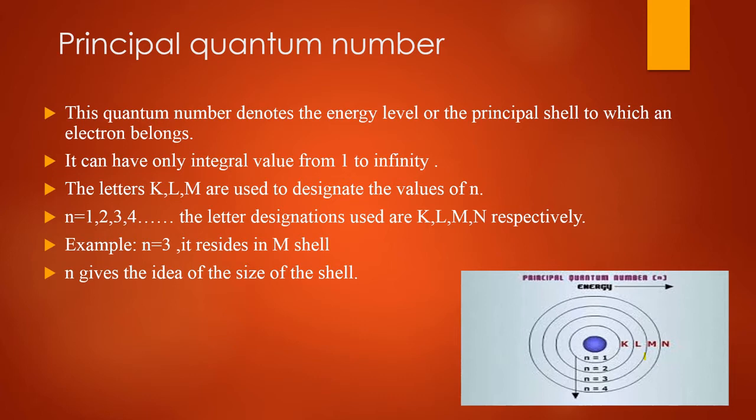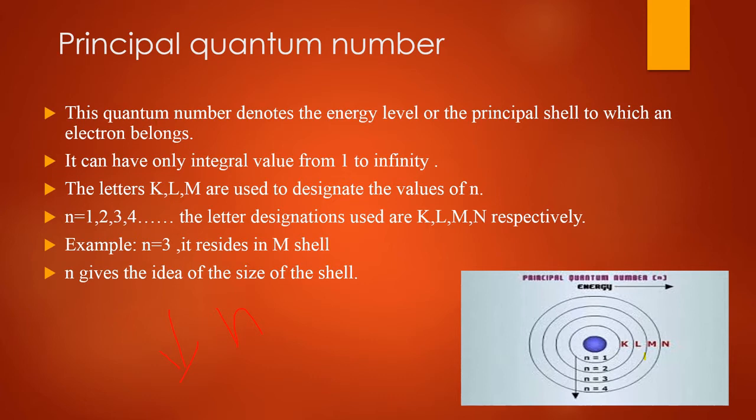And what is the value of n? The higher the value of n, the greater the distance of the shell from the nucleus. And we can say also, the lower the value of n, it means the electron is nearer to the nucleus. Electron is nearer to the nucleus.